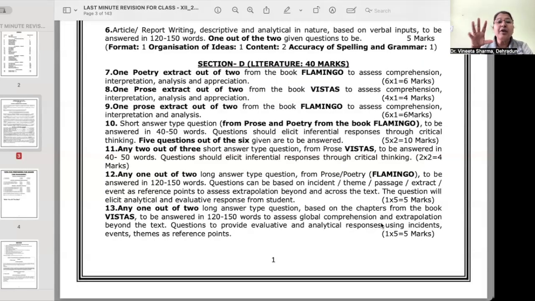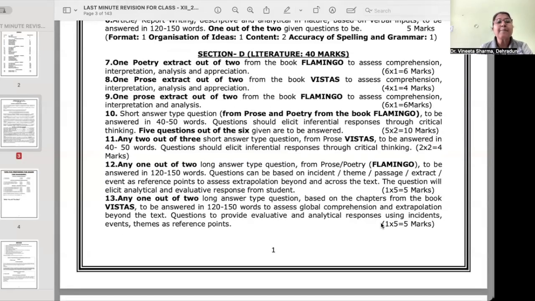So you have 5 poems, right? And out of them you will get 2 extracts to assess comprehension, interpretation, analysis, and appreciation for 6 marks. Then you have another extract which you are going to get from Vistas, which is going to be for 4 marks. Then another prose extract from Flamingo for 6 marks.